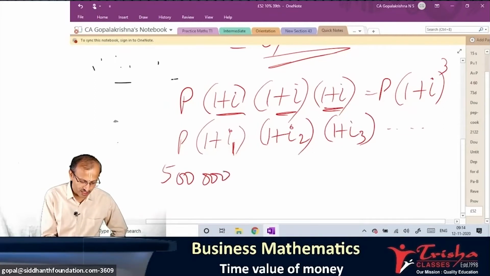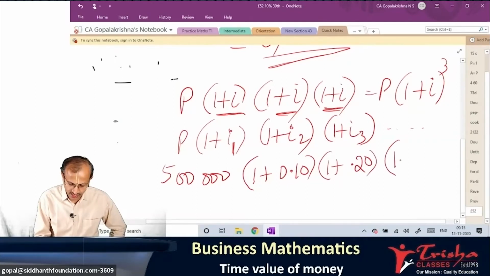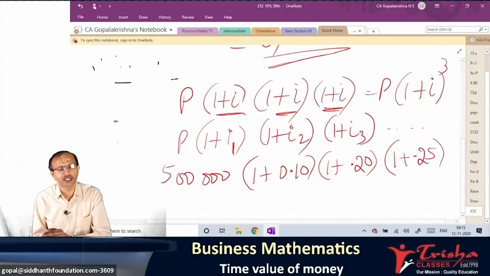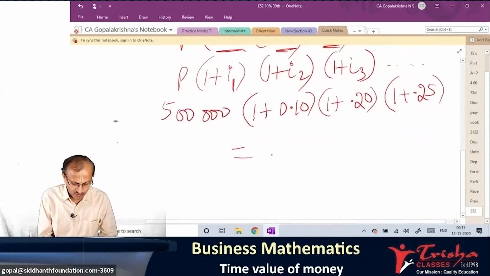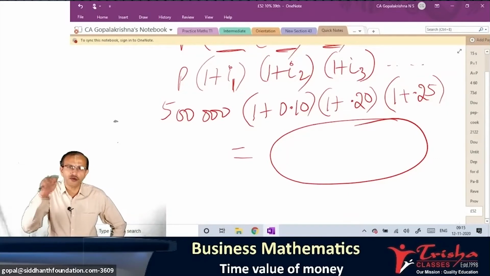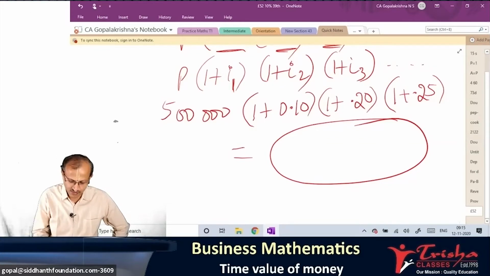So 5 lakh. Hope all of you are with me. Assume the first rate of interest is 10%, I will take 0.10. Second year, I will take 0.20, 20%. Third year, I will take 1 plus 0.25, 25%. I'm just taking some numbers. So tell me, first year 10%, next year 20%, third year 25%. Can you tell me what the last answer is? You just have to do 5 lakh into 1.1. Every time you did 1.1, 1.1, 1.1. Now you have to change it to 1.1, 1.2, 1.25. Fast. Many of you are answering.